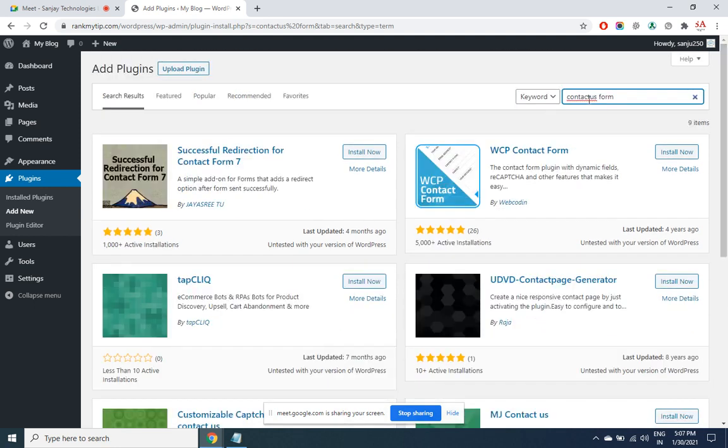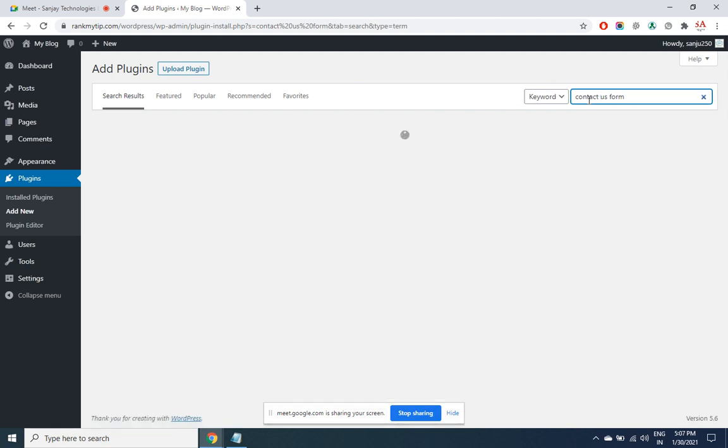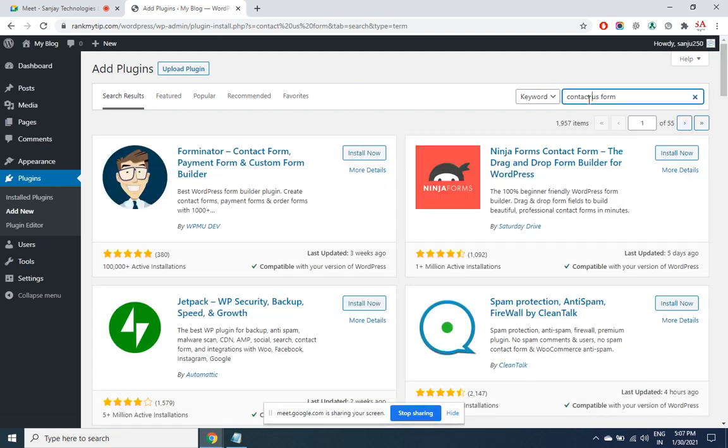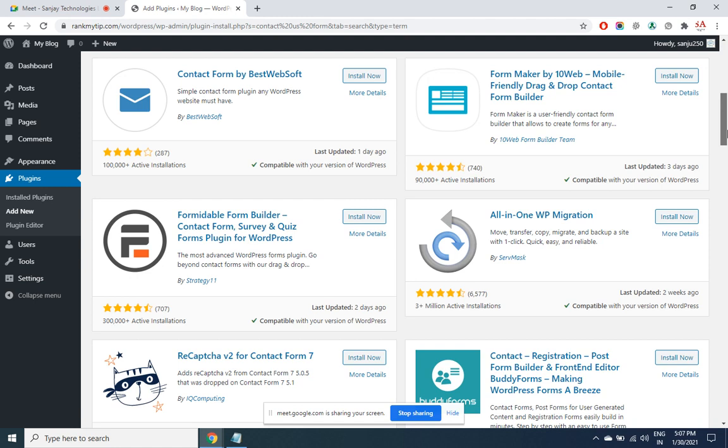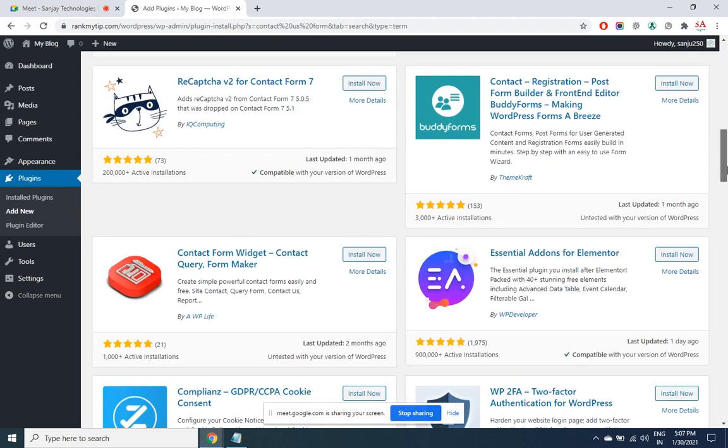So contact us. We give a space. All these are the plugins relevant to contact form. Let's see how we use it.